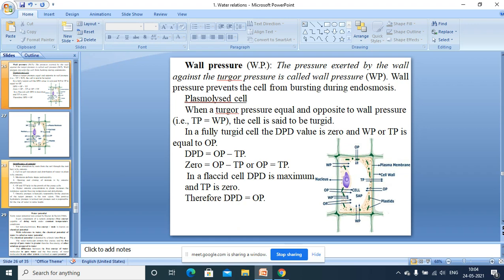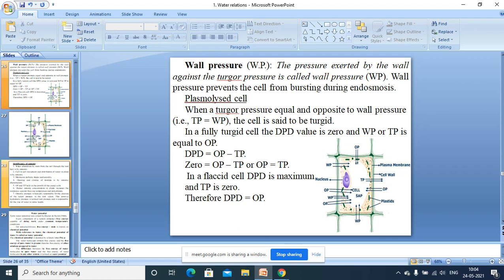Now coming to wall pressure. Already we have seen wall pressure. What is wall pressure? The pressure exerted by the wall against the turgor pressure is called wall pressure. What does this wall pressure help in? Wall pressure helps in preventing the bursting of the cells during endosmosis. That is the advantage of cell wall presence.